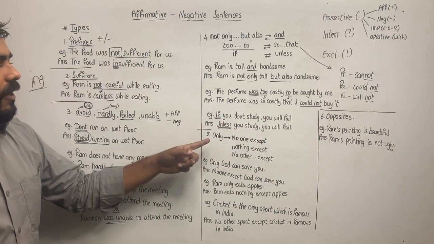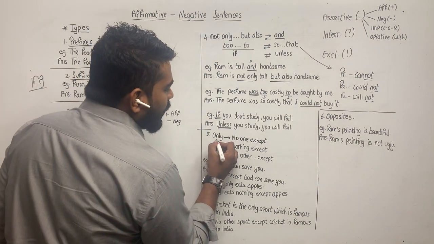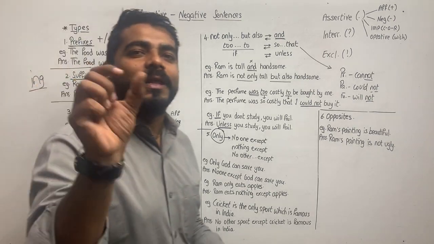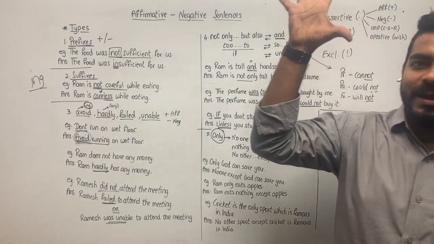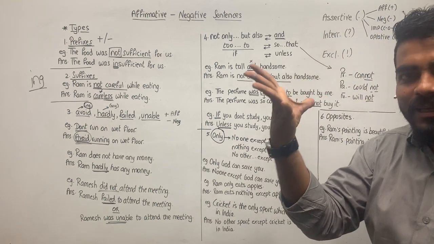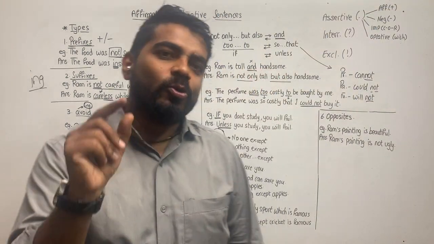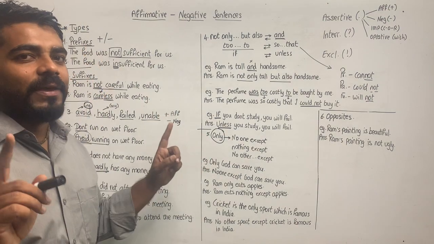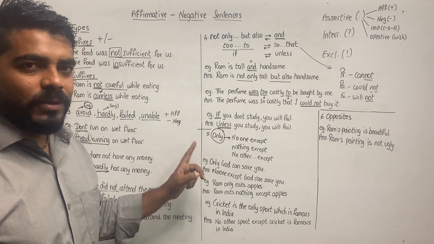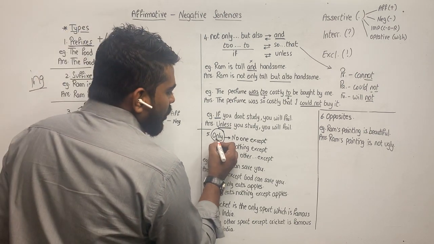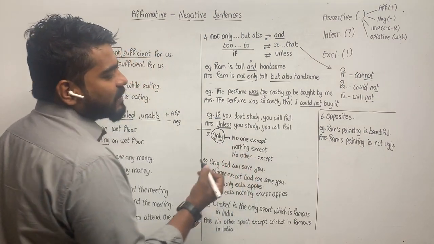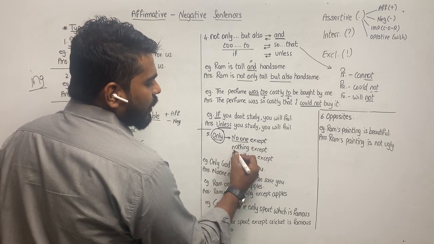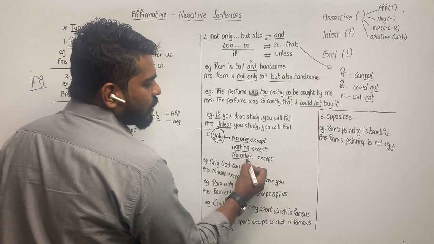Okay? The fifth one, the word only. Remember this. As soon as you see the word only in the sentence, it should strike in your brains. The light bulb should go on in your mind. It should immediately appear to you that this is type 5. Because this belongs to type 5, you have to use any of these answers. What will you write in the answer? No one except, nothing except, no other dot dot except.